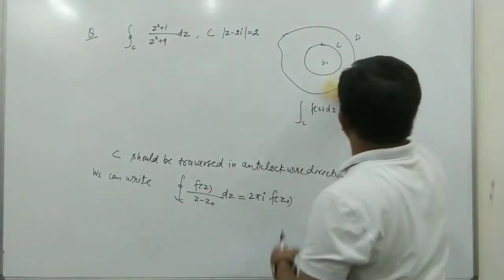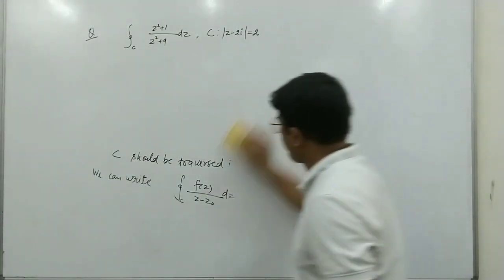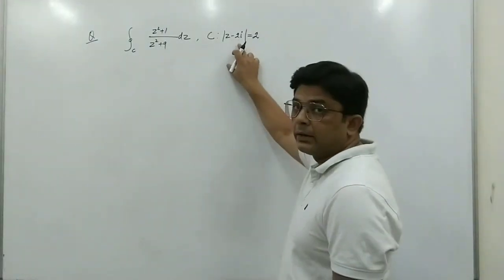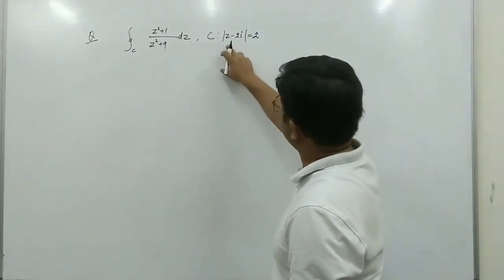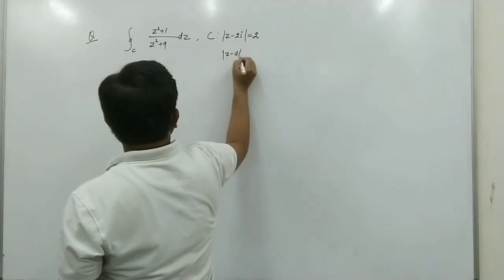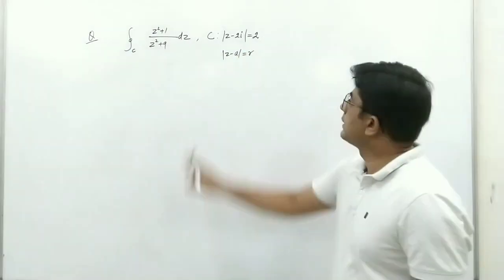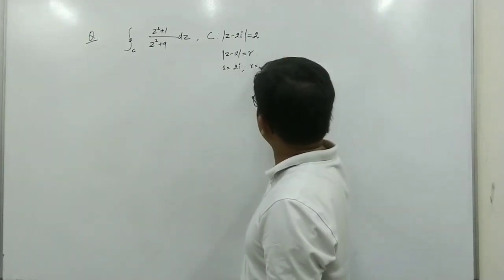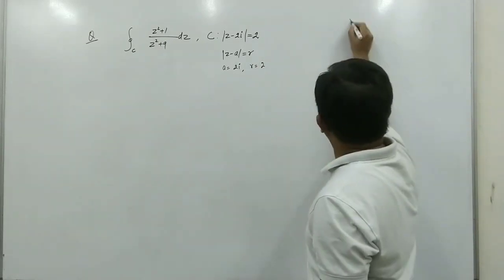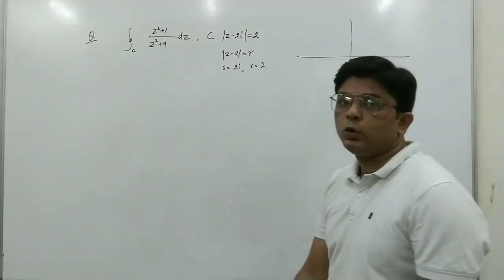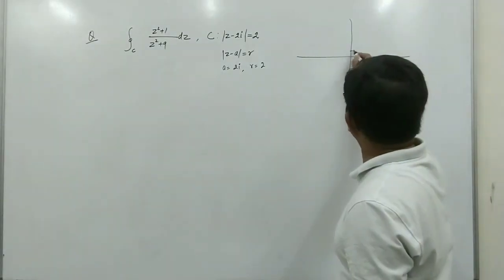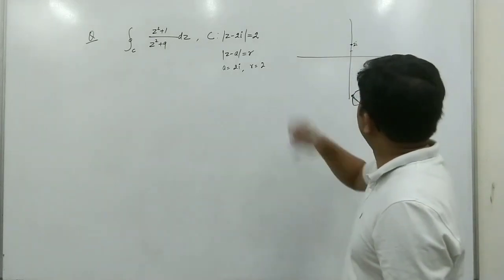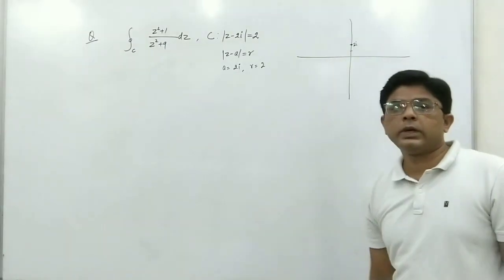First of all, we will see what this given contour is. Since it is of the form mod of (z minus a) equal to r, it is a circle with center at 2i and radius 2. 2i is on the imaginary axis. So suppose this is i and this is 2i. This is the center of the circle and the radius is 2, so we can make a circle with radius 2 and center at 2i.